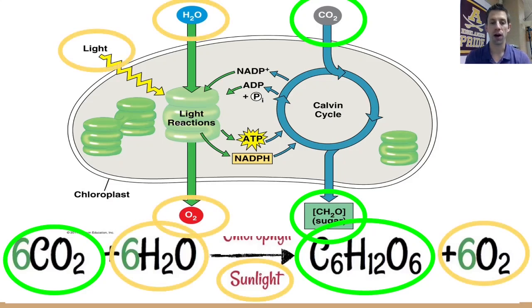Looking at the whole overall process here, we can see that half the reactants are used in the light-dependent reaction, and half of them are used in the light-independent reaction. And then similarly, half of the products are created in the light-dependent reaction, and half of the products are created in the light-independent reaction. So that's our look at photosynthesis. From here, we'll move on next into cellular respiration.